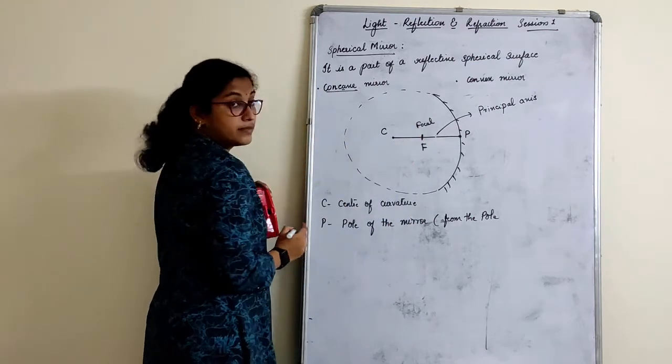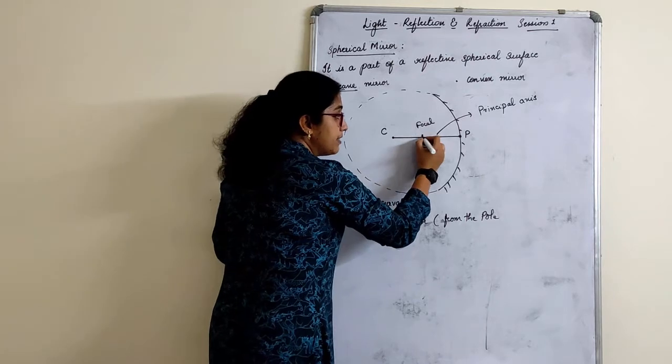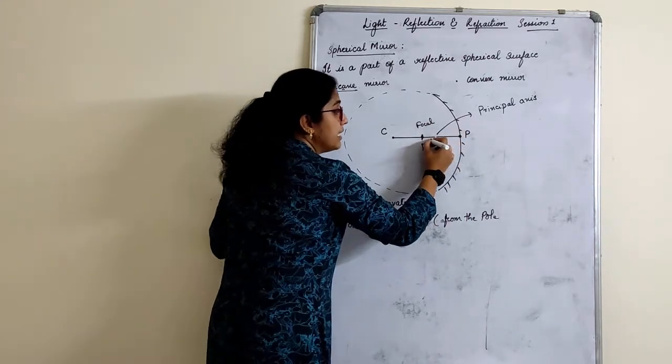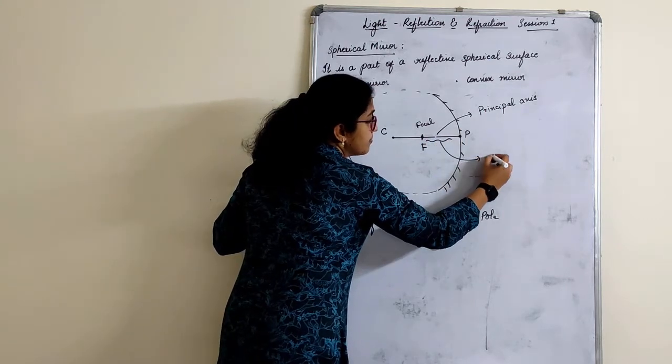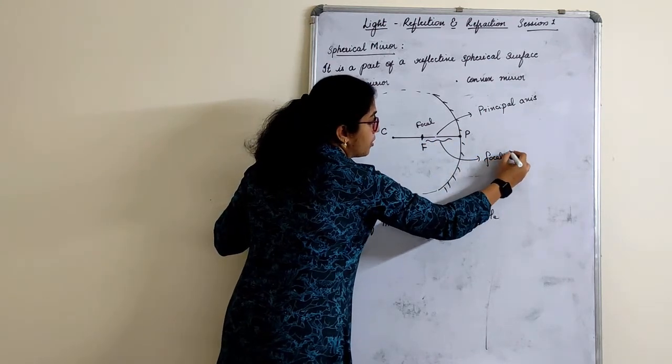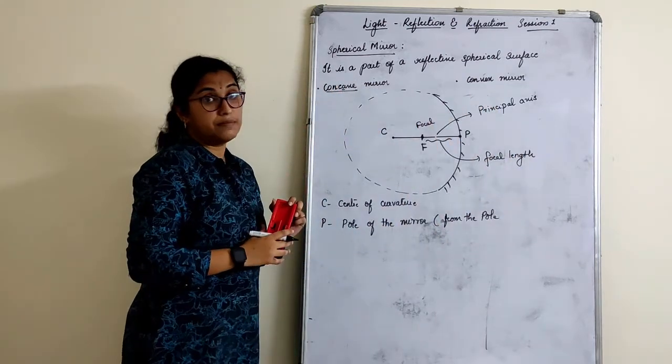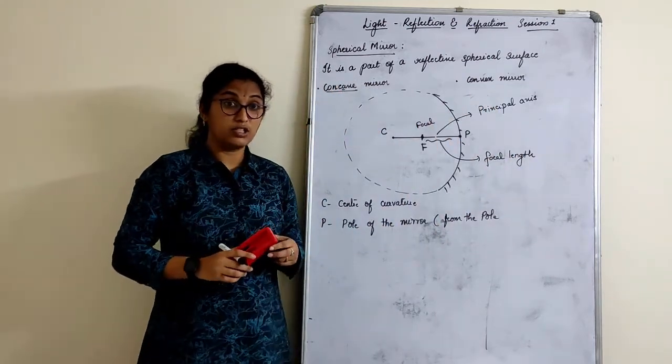This point, okay. The distance between the focus and the pole is called as focal length of the mirror. These definitions are asked usually.